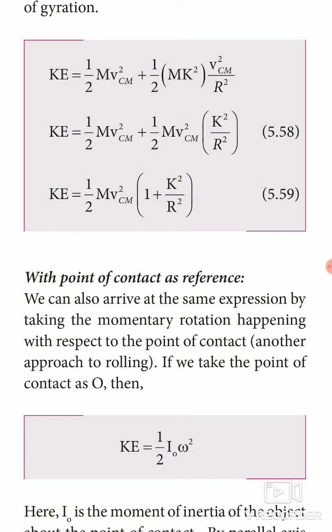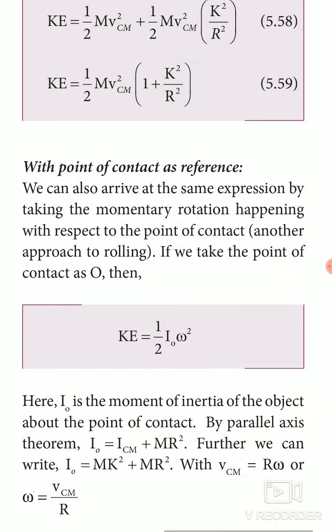So KE equals half M VCM square plus half M VCM square into K square by R square. Take the common terms outside the bracket. So KE equals half M VCM square into 1 plus K square divided by R square.